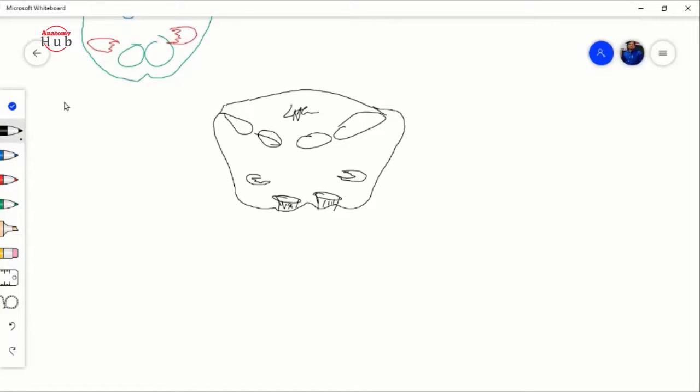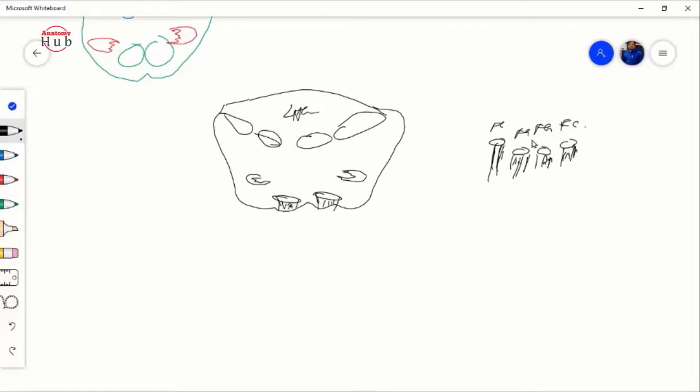Why? Because as you know, this is the nucleus gracilis, nucleus cuneatus. So fasciculus gracilis, FG, fasciculus cuneatus. This is gracilis, this is cuneatus.